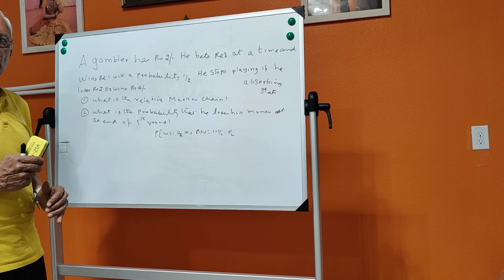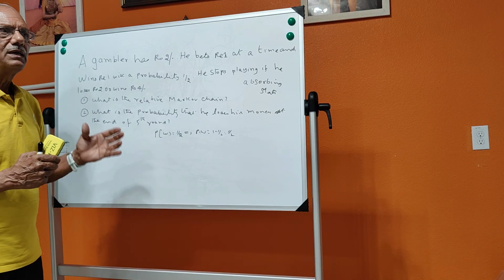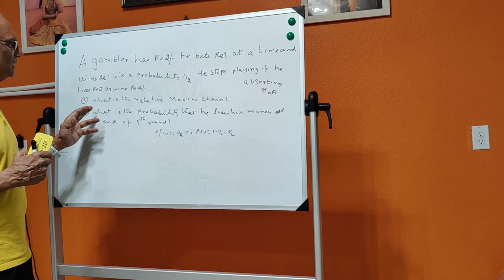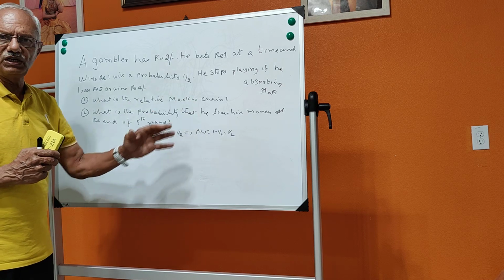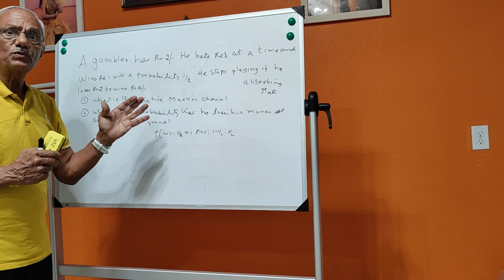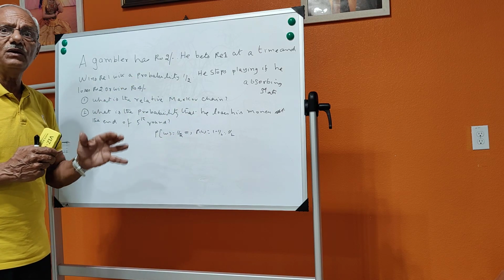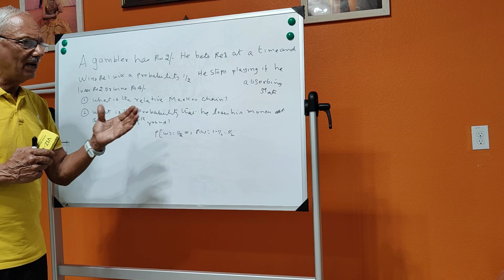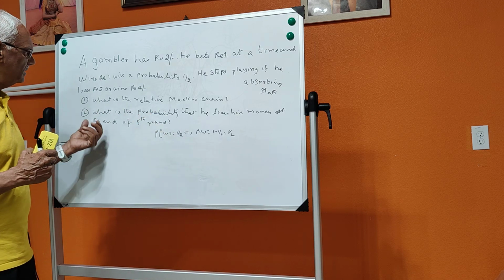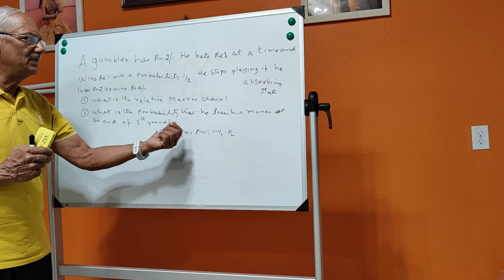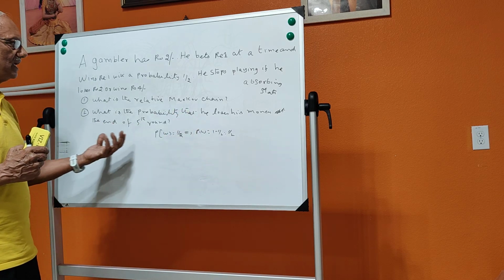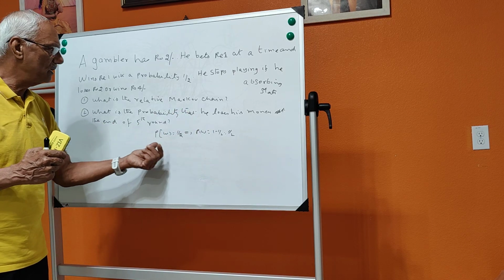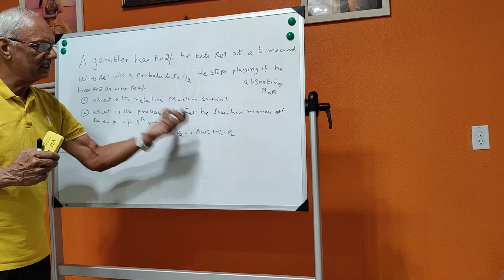When that is so, the question is, what is the relevant Markov chain? That means the transition probability matrix. We call it the transition probability, I will explain this now. The next question is, what is the probability that he loses his money at the end of the 5th round? So let us now discuss this problem.